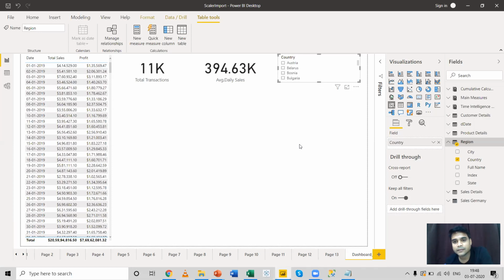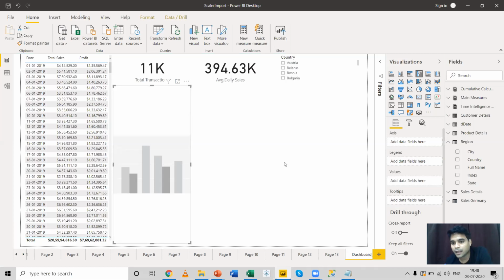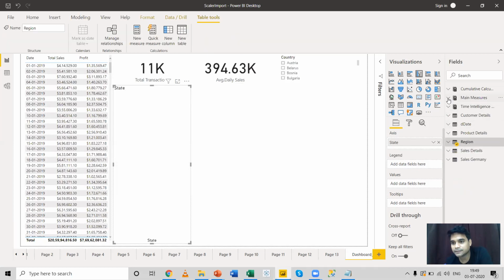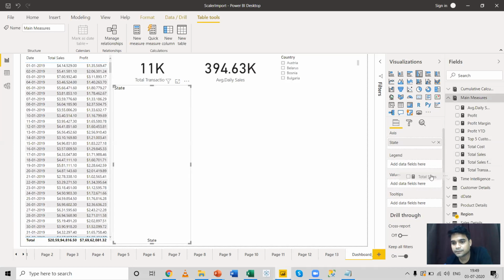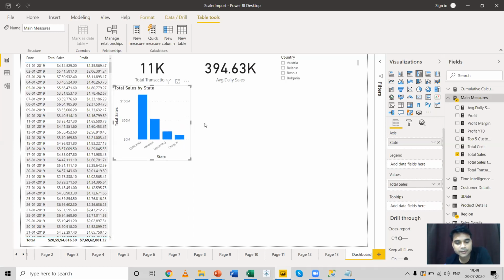The next visual that I can bring over here is a bar chart. And I can bring the state over here and the sales in the value field. So let me arrange this particular chart over here.